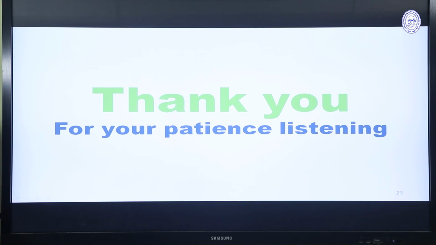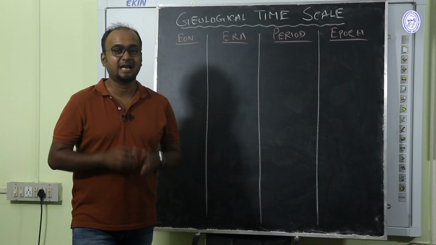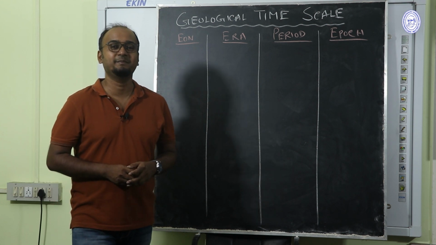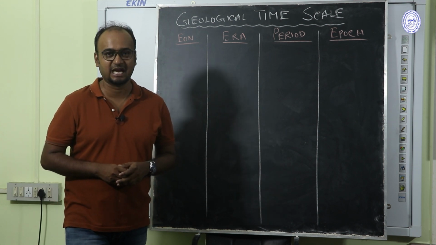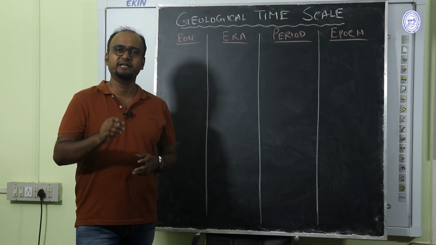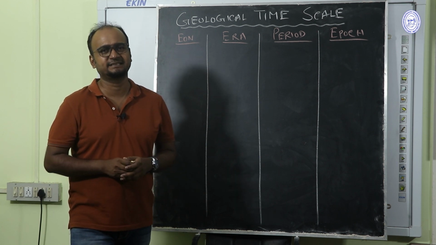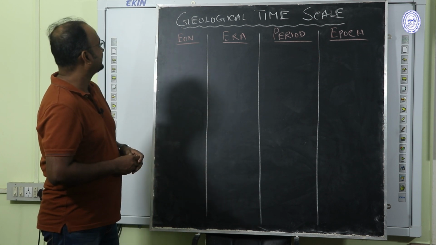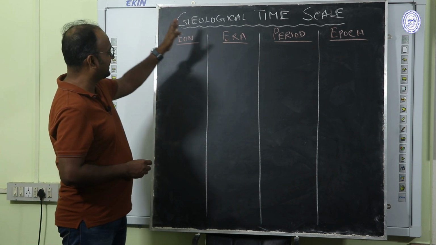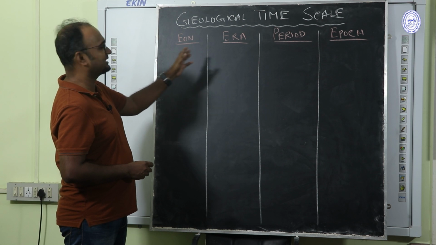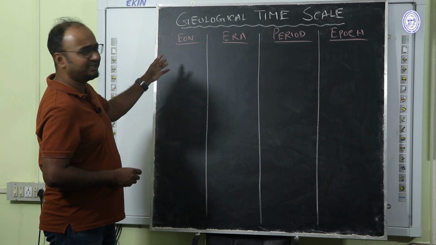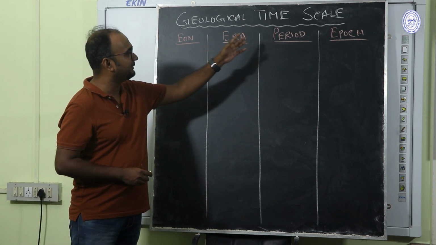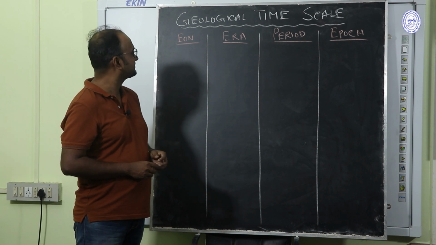Next, move on to the blackboard now. Now I will show you how to remember this huge geological time scale. First of all, you need to go through this geological time scale many times. So this is the geological time scale table, and these are the divisions you have already learned: eon, era, period and epoch.